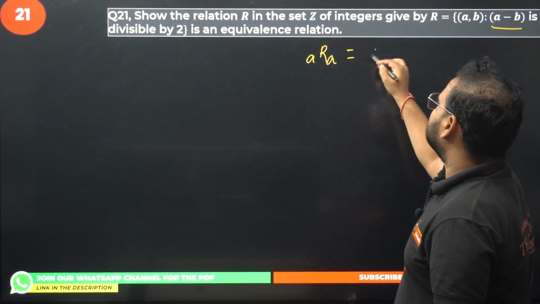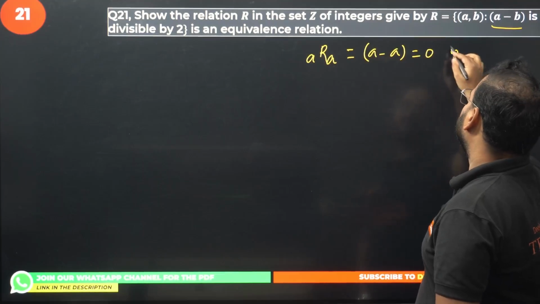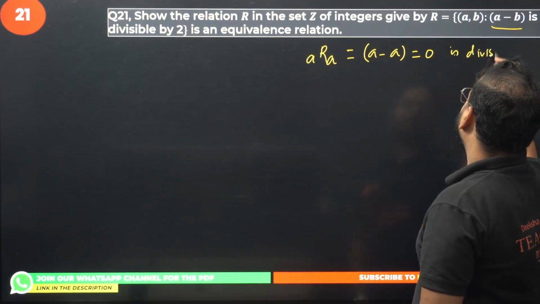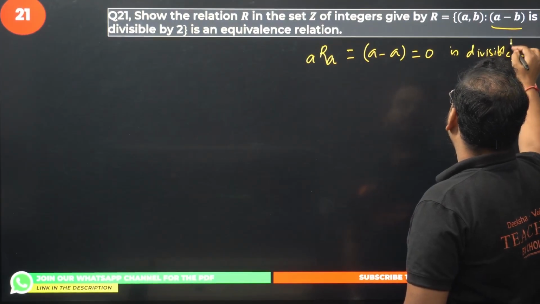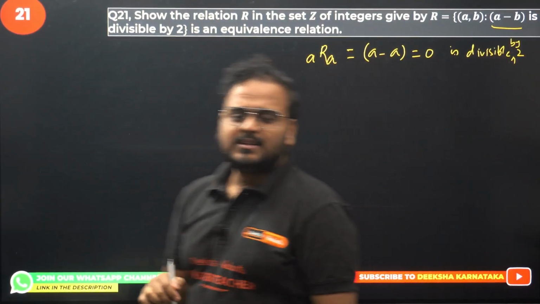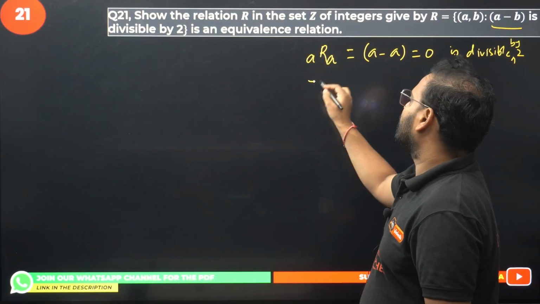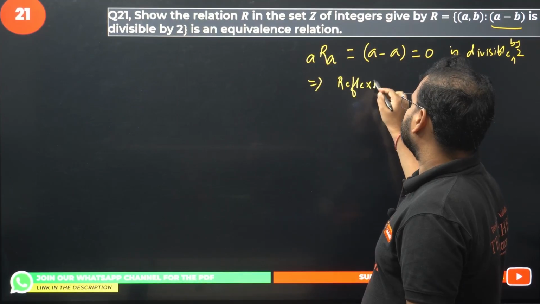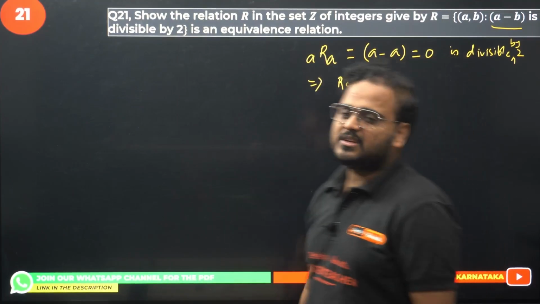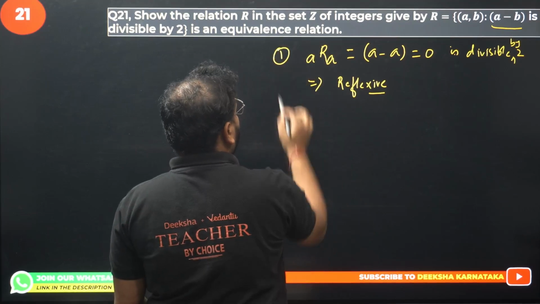What does it mean? It means a minus a, which is 0, and we know that is divisible by 2. 0 is divisible by any number, right? So it's divisible by 2 also. So from here we can conclude that the given relation is reflexive in nature. First one is clear. Moving on.